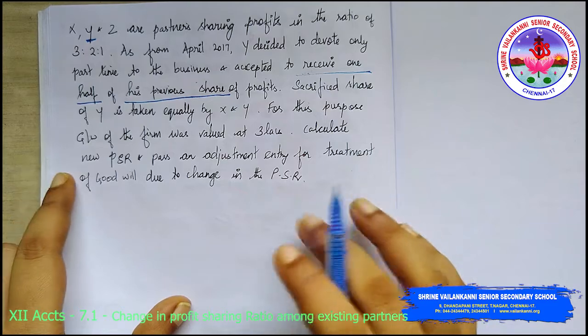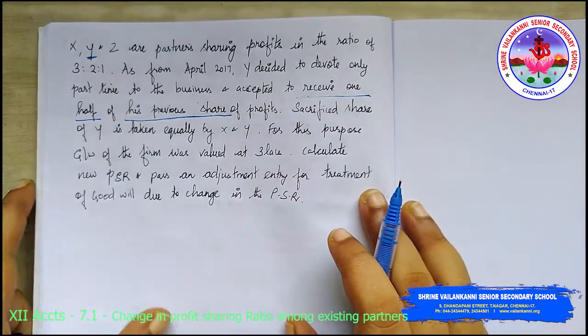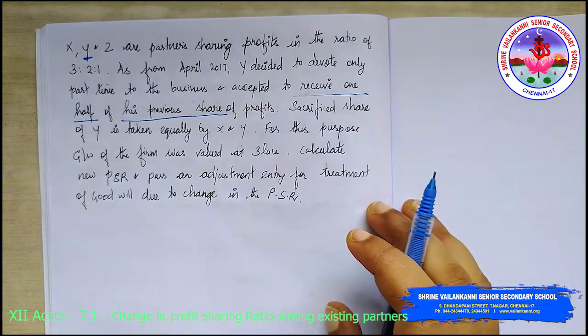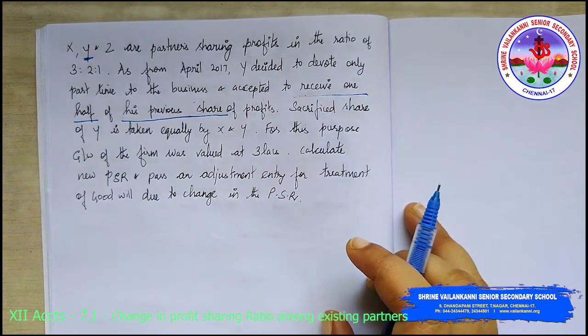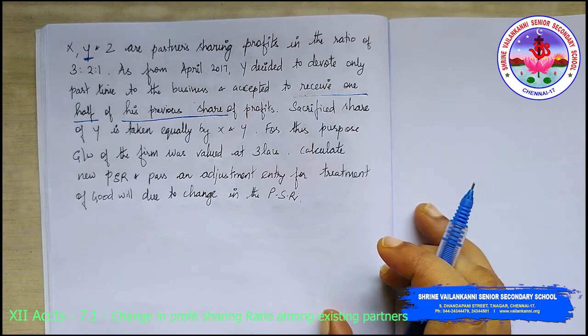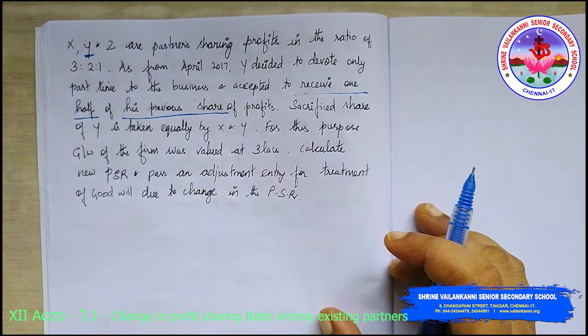So the sacrificed share of Y is taken equally by X and Z. For this purpose, goodwill of the firm was valued at 3 lakhs. Calculate the new profit sharing ratio and pass an adjustment entry for treatment of goodwill due to change in the profit sharing ratio. Now this is the question.